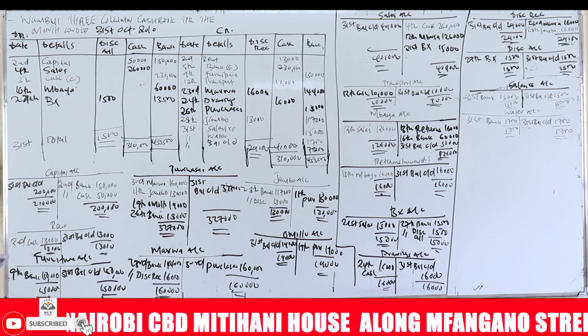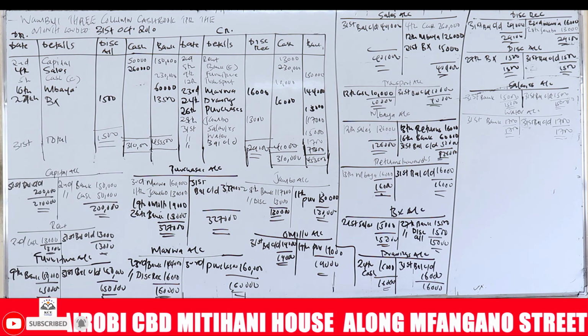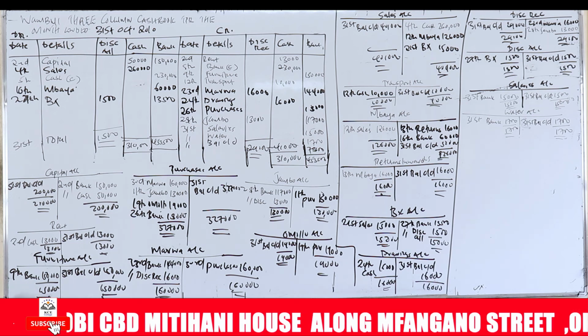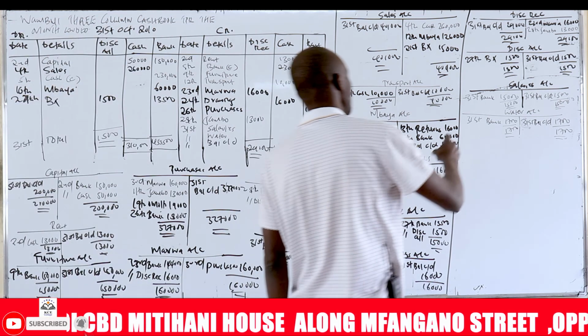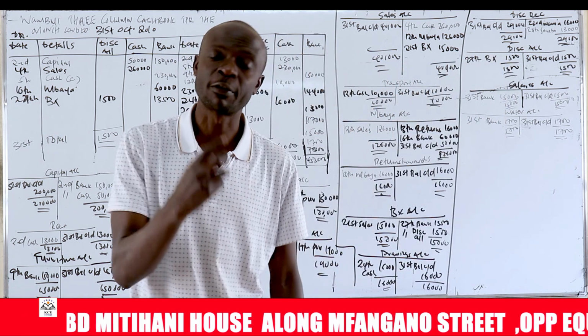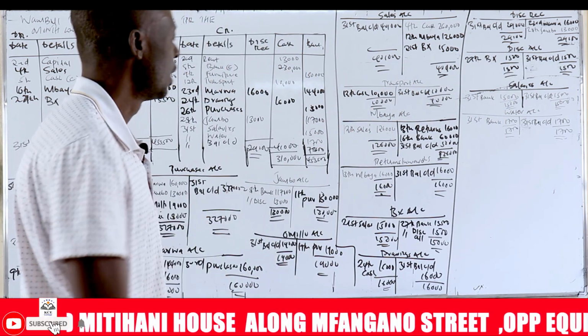So that is the posting of the balances in the ledger accounts and balancing them off. To balance off means to compare the debit side and the credit side in terms of amount, and then you take the difference and write it on the side that is showing less amount. That is what you've done.